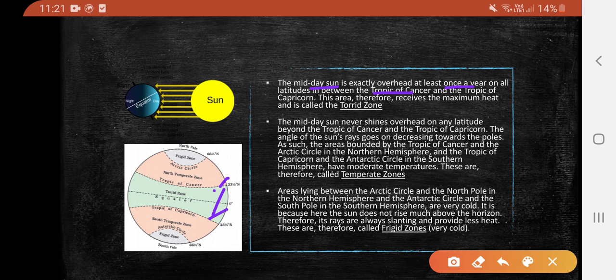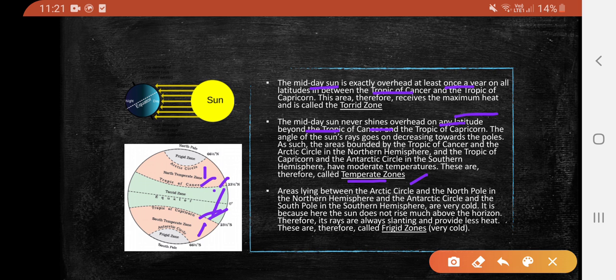This area receives maximum heat. The zones beyond the Tropic of Cancer and Tropic of Capricorn, represented in the red color, are known as the temperate zone. In this zone, the midday sun never shines overhead on any latitude.